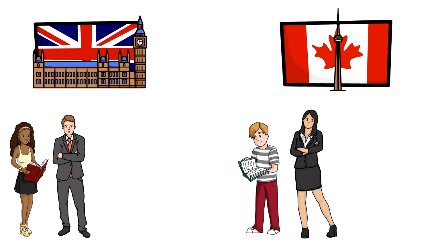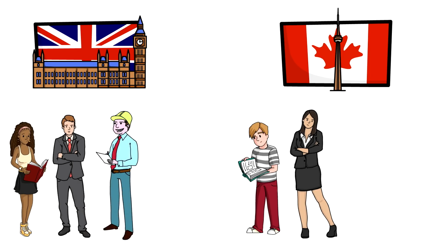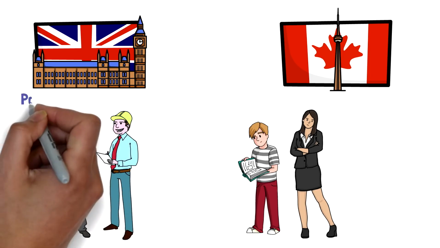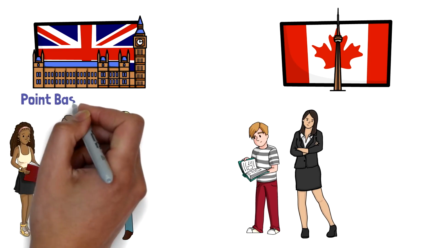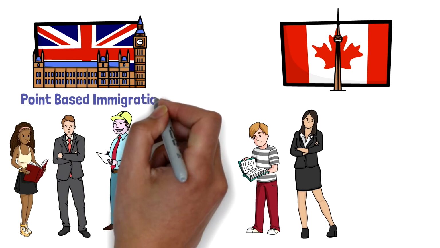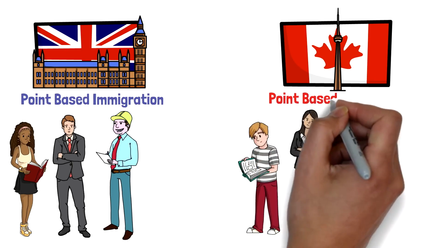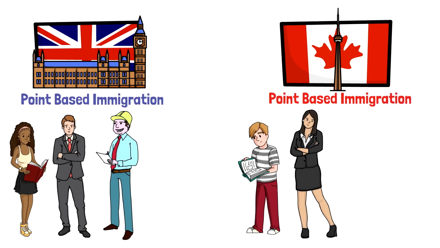There are different kinds of visas for refugees, on humanitarian backgrounds as well. But more importantly, I want to talk about these visas for skilled workers. After Brexit, UK announced that it would change its immigration system to a point-based immigration system, which is actually inspired from Canada and Australia, which means that they would provide points based on various factors such as your age, education, work experience, and many other factors as well. And Canada has already been using this system under the Express Entry program for the last 5 years.